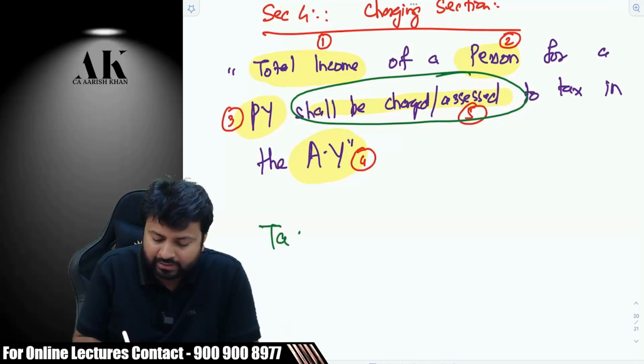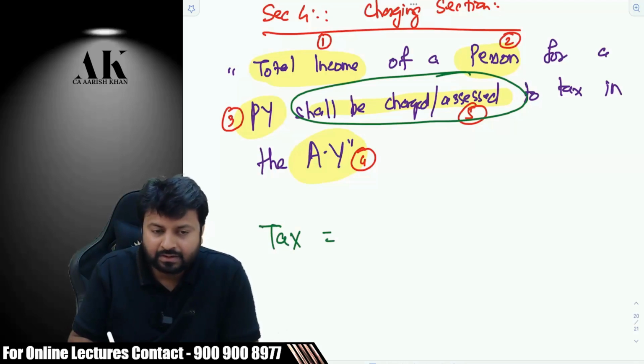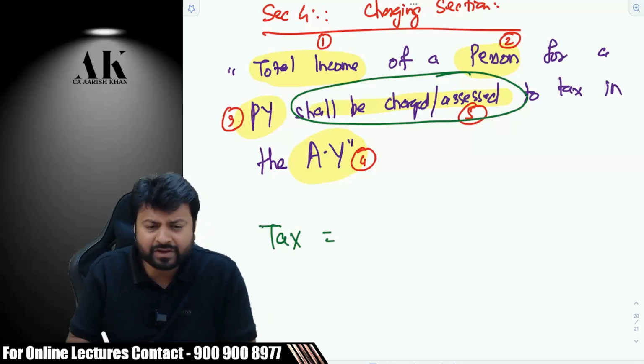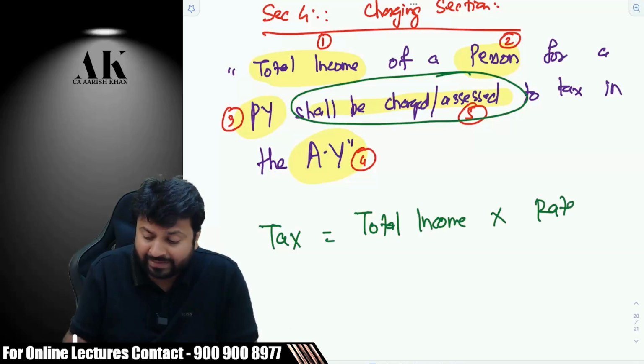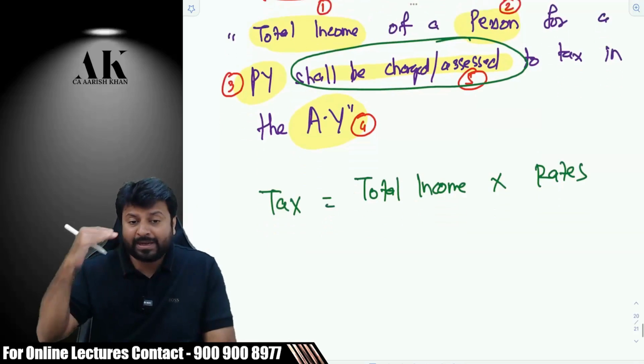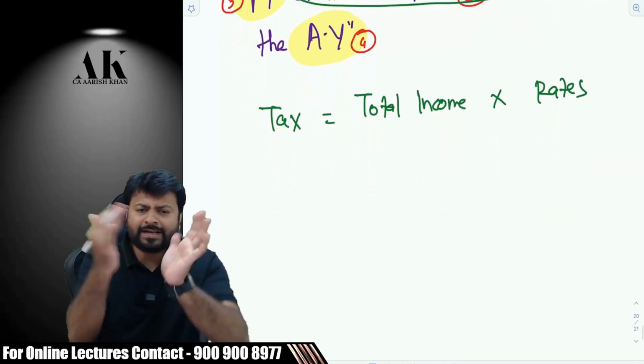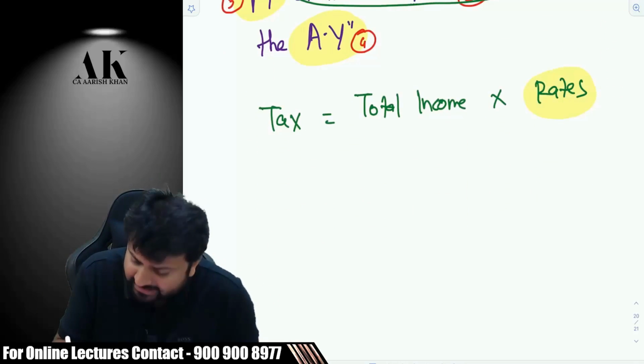Tax is what? Tax is a function of 2 things. When I say how tax is computed, tax is a function of 2 things. You multiply 2 things, you will get tax. What are those 2 things? One is total income and another is rates of tax. We will decode each and everything step by step. I'll come to total income later on. First of all, I would like to talk about rates.